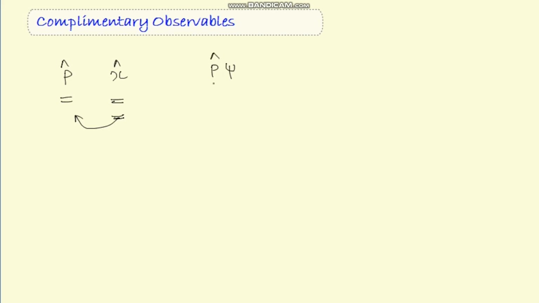What I mean is, if on a wave function I operate with the momentum operator and then I operate with the position operator, it will not be the same as if I had reversed the order, that is, if I had operated with position and then the momentum operator.